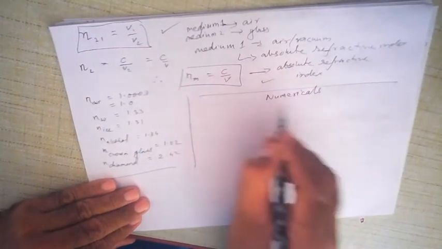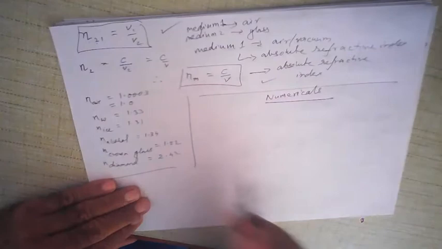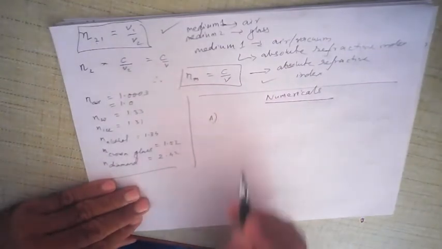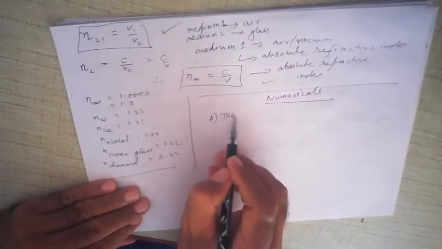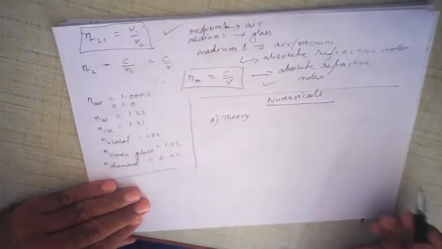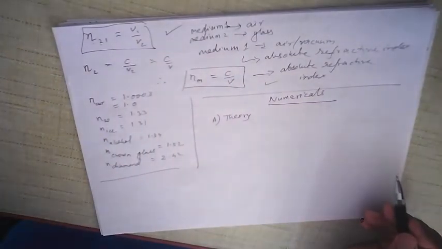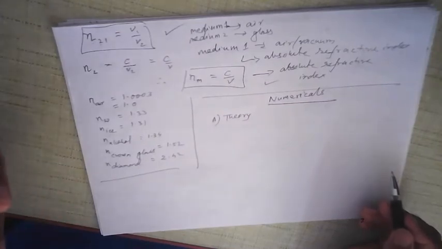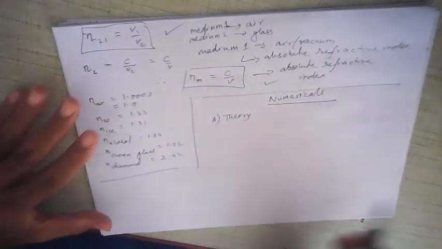Numericals. Generally in physics, there are three sections. One is the theory part, where you have to define or state a law: what is density, define volume, define mass, define atomic number, some theory. Define Newton's laws of motion, something like that.